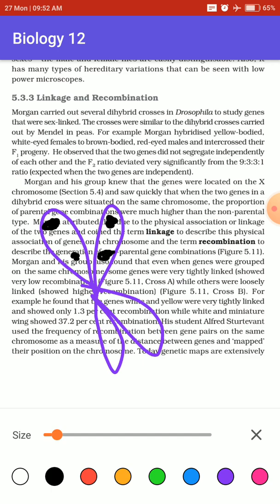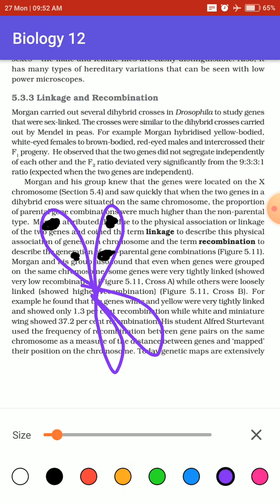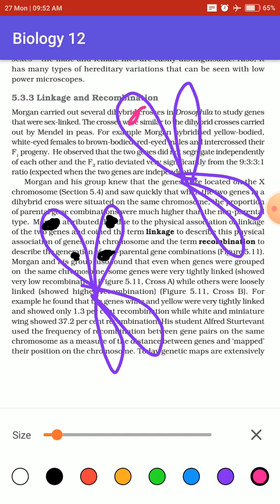Genes here means characters. They could be present either on the same side, or in two different poles.